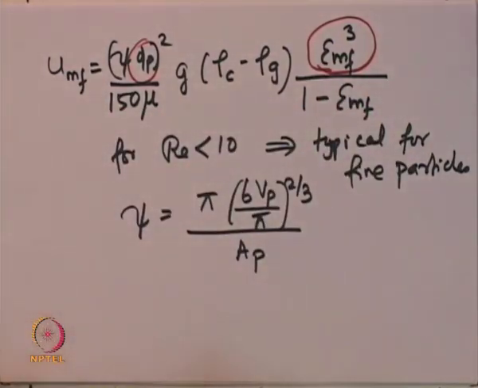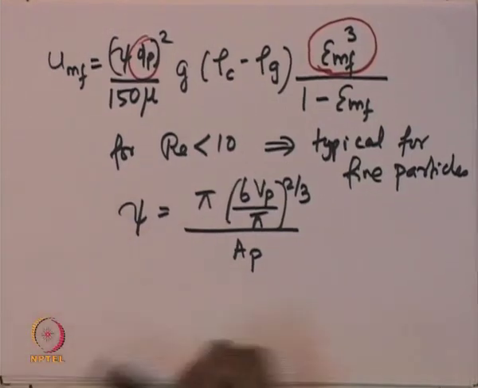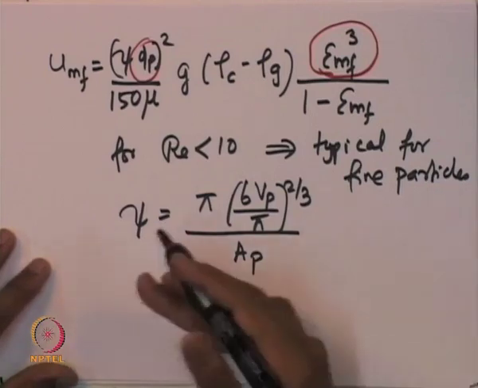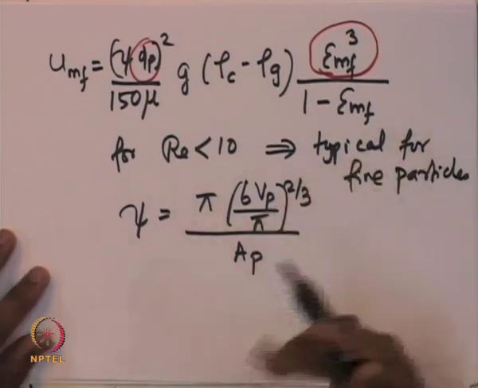So, we need to know the porosity at the minimum fluidization velocity, and there are correlations available to relate the porosity at minimum fluidization velocity with the other system parameters.